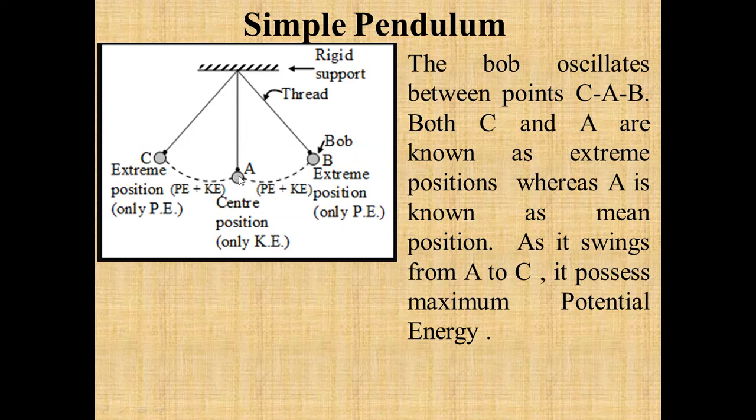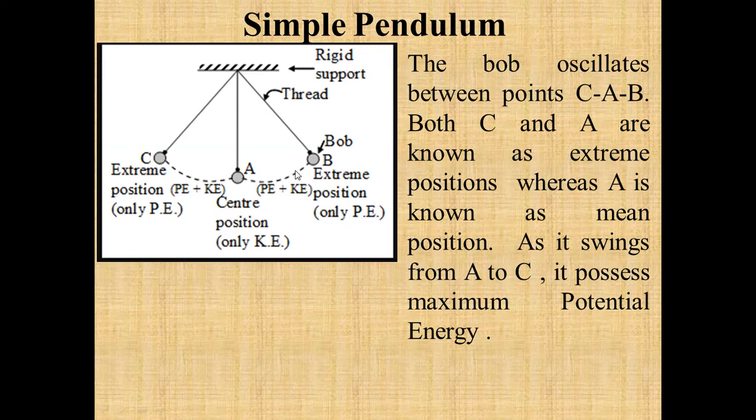So when you take the bob from point A to C and then release it, what happens? It will start oscillating from point C to point A. So from here the maximum potential energy starts converting into kinetic energy. On reaching point A, it has the maximum kinetic energy and zero potential energy. Again it will move to point B. Again its maximum kinetic energy starts converting into the maximum potential energy, and again it reaches point A. So this completes one oscillation.